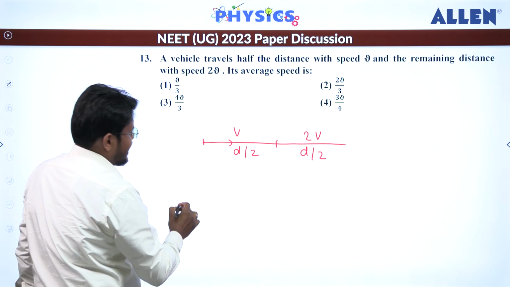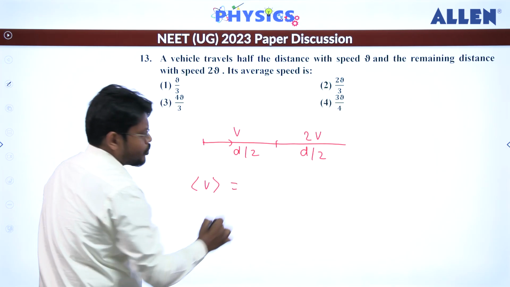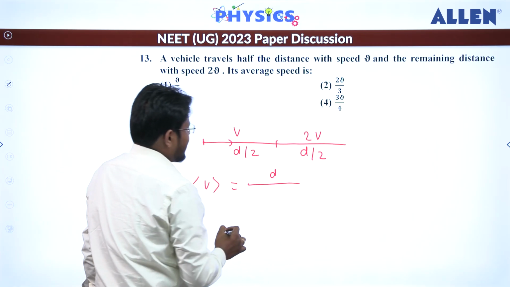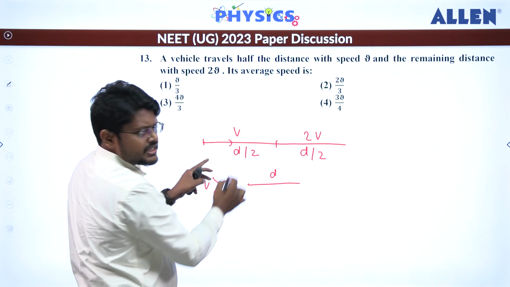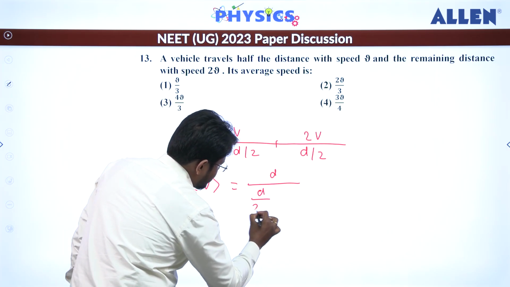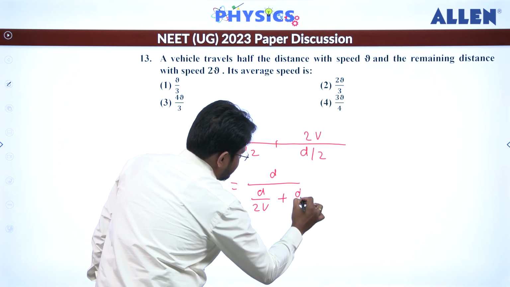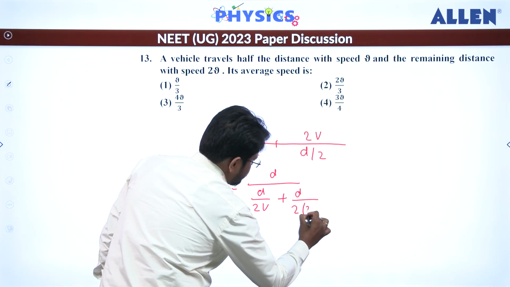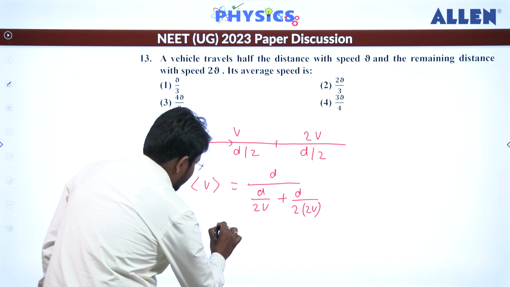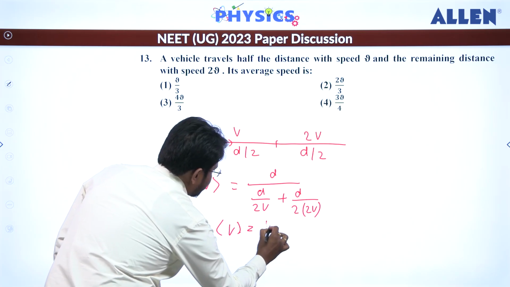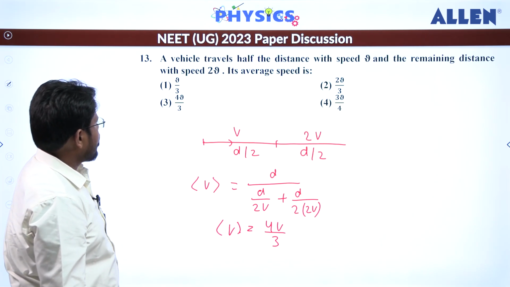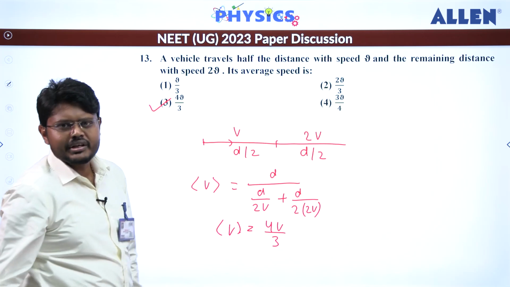Now from here we know that average speed is equal to total distance by total time. Now total distance is d, and for total time, in d by 2 distance with speed v, time will be equal to distance by speed. So that will be d divided by 2v plus d divided by 2, and here the speed is 2v. Alright. So when you do the calculation, the average speed will come out to be 4v divided by 3. Okay. So let's check the option here. So for question number 13, third one is the correct answer.